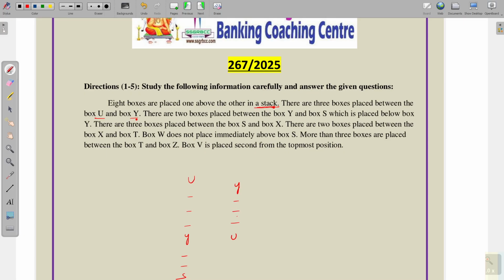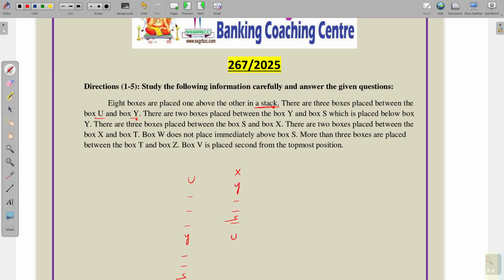So here S is coming. S is below Y. Next, from here there are 3 boxes placed between box S and box X. Between S and X we have totally 3 boxes. So 1, 2 and 3.